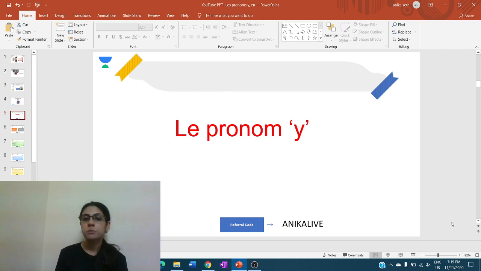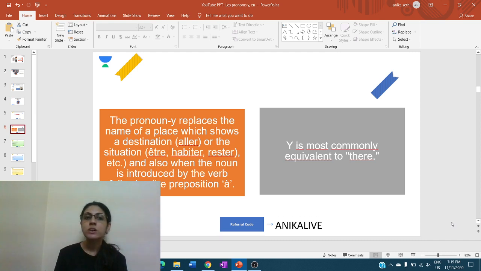First of all, le pronom y. This pronoun replaces the name of a place which shows a destination or a situation, or also when the noun is introduced by the verb following the preposition à. So, what we are saying over here is that the pronoun y replaces the name of a place.